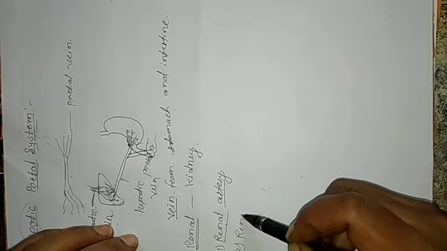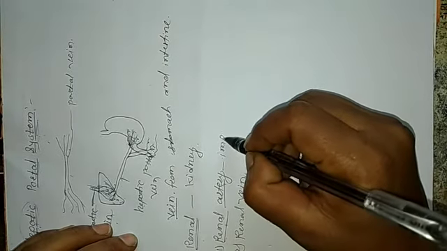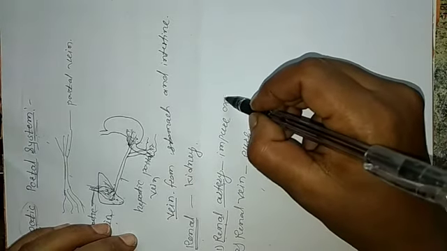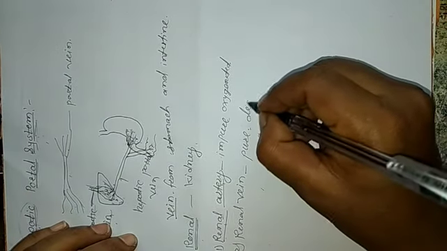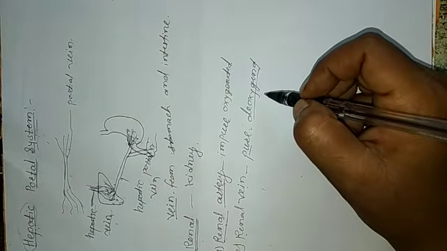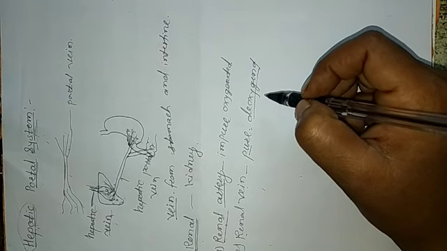Second is the renal vein. The renal artery carries impure blood and the renal vein carries pure blood. The renal artery carries oxygenated blood, while the renal vein carries pure but deoxygenated blood and passes this blood to the heart for oxygenation. Got it, student? What is meant by the portal system, the hepatic word which is correlated to the liver, and the renal word which is correlated to the kidney? Got it, student? Thank you.